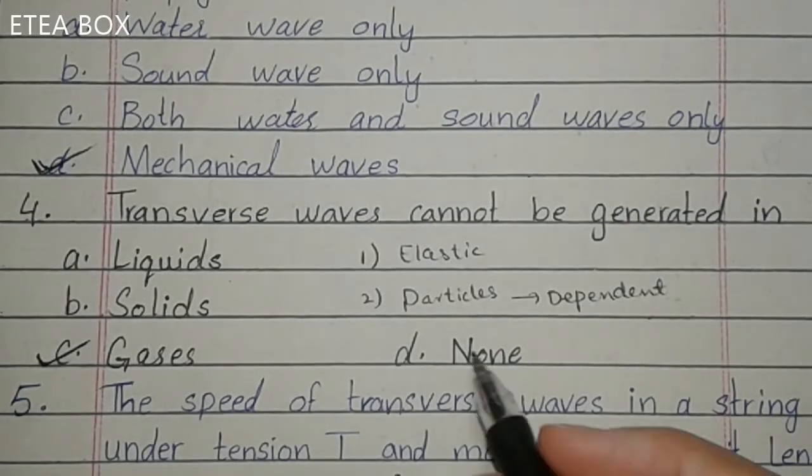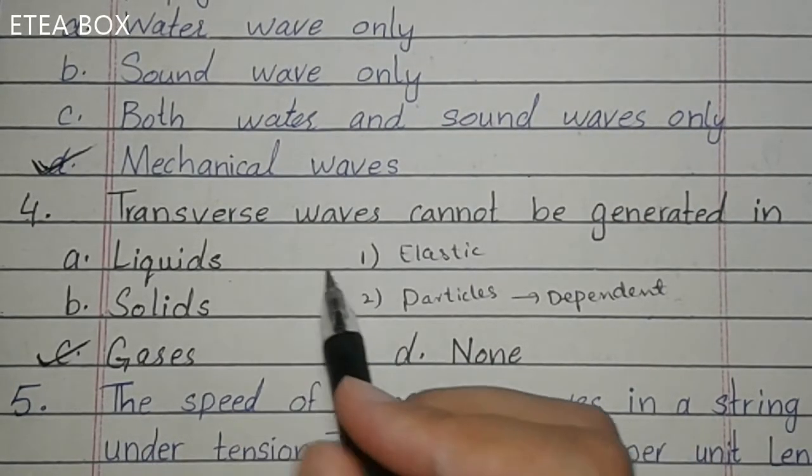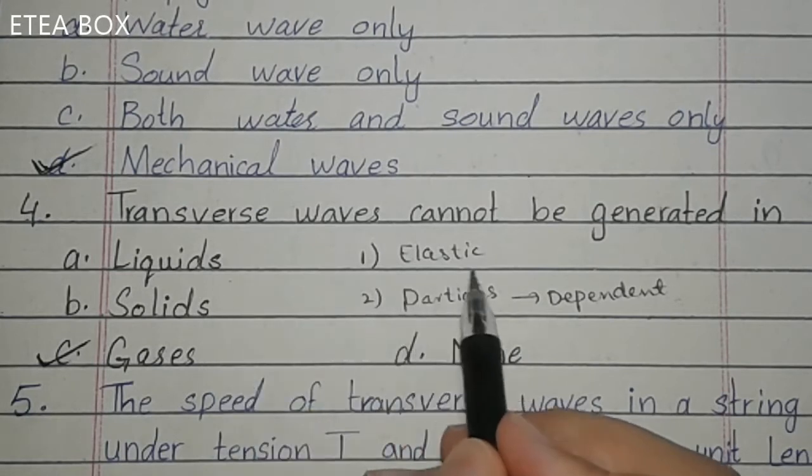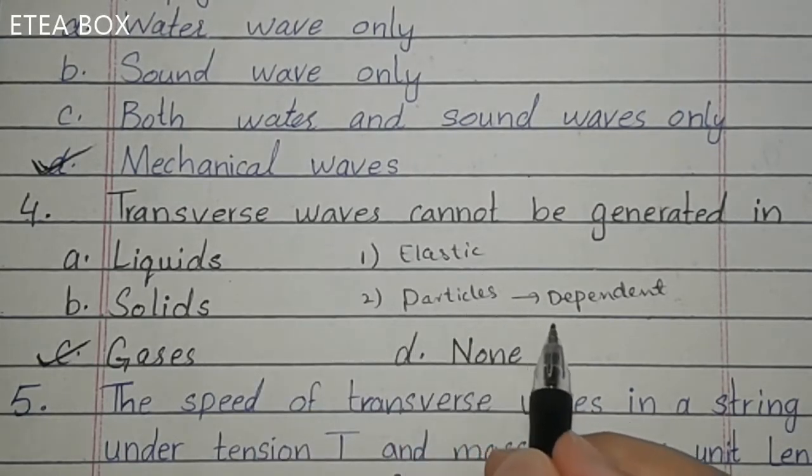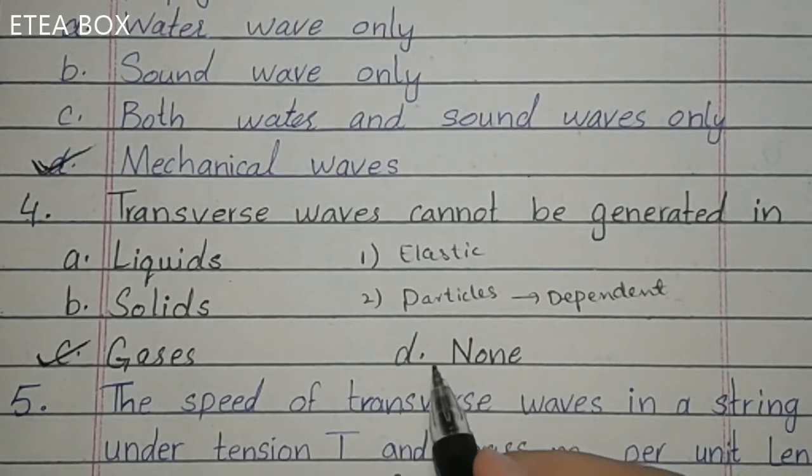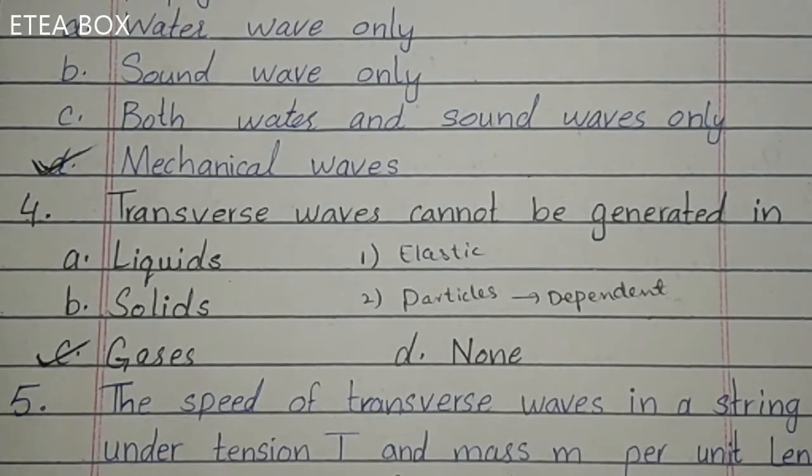Look, these two are the conditions for transverse waves: the particles must be elastic and the particles must be dependent on each other, that is, they must exert force on each other. So here gases is the correct answer.